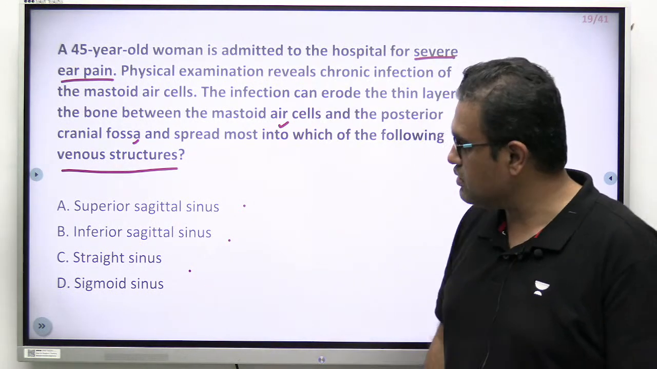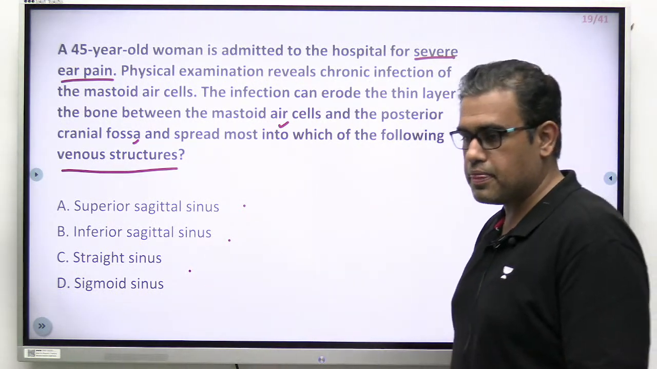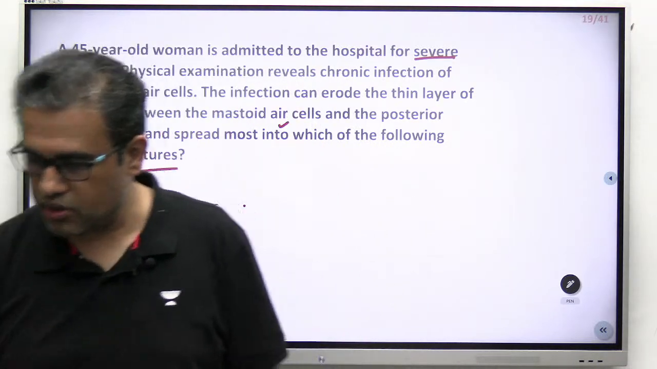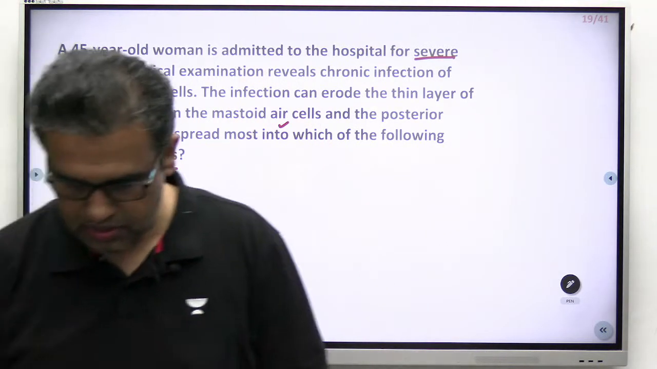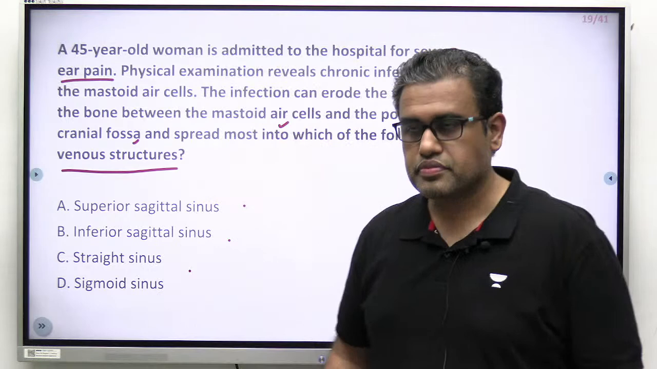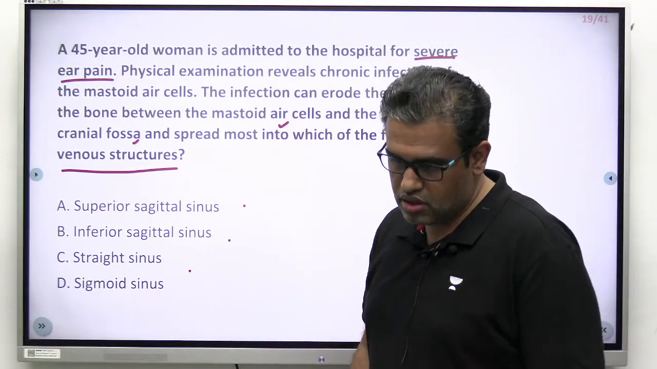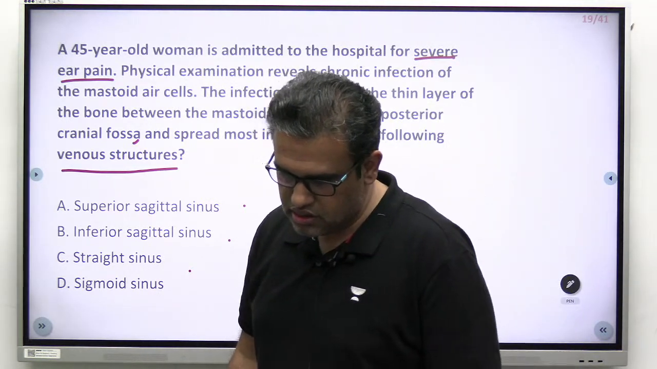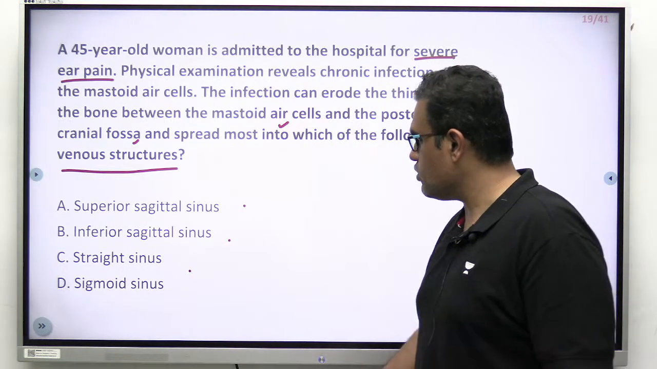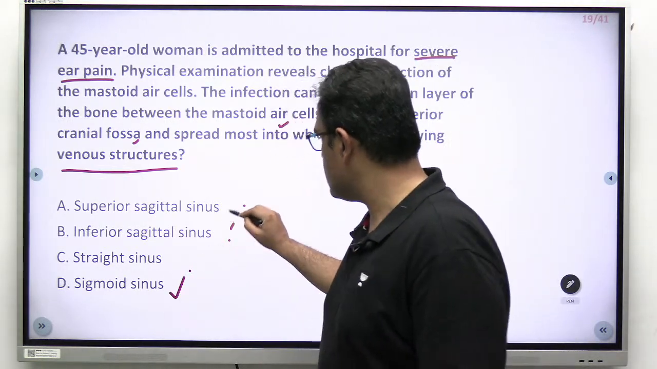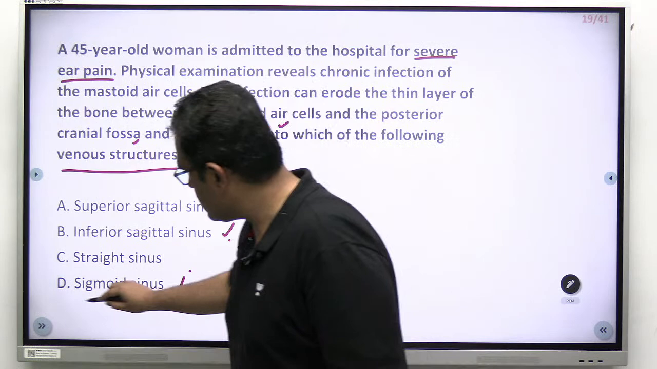Answer: A, B, C, D. Think. Keep on thinking. Take your time. Take a little bit of your time. Yeah. Options are coming as B's and D's. What is D? Sigmoid sinus. What is B? Inferior sagittal sinus. Okay. Which one is correct? Correct is the sigmoid sinus.